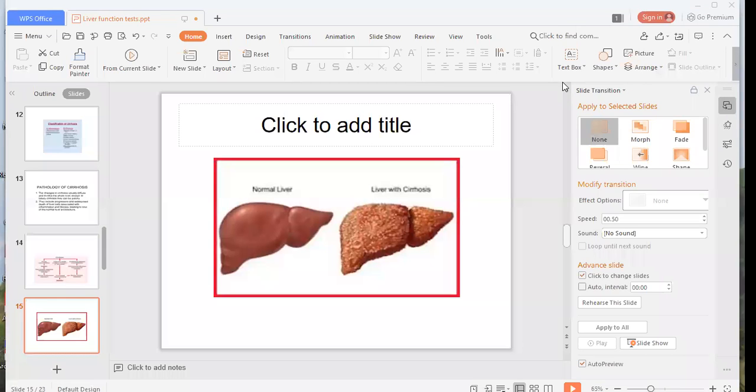So yesterday we started cirrhosis of the liver, a very important pathology related to the liver. Very important from the exam point of view. Maybe a 20 marks question is there for this particular topic. Okay. So what is cirrhosis? What is the definition of cirrhosis?